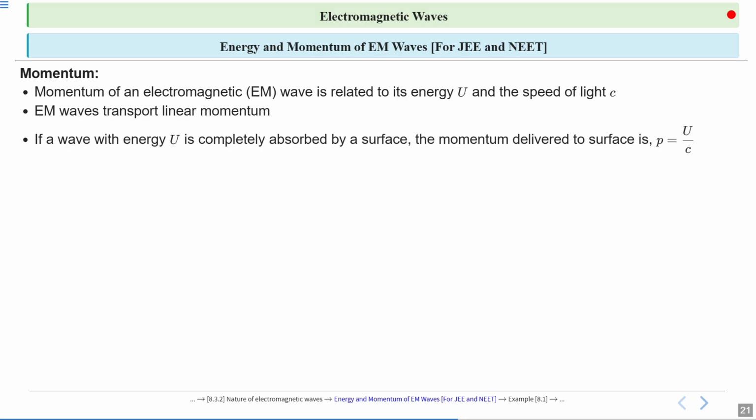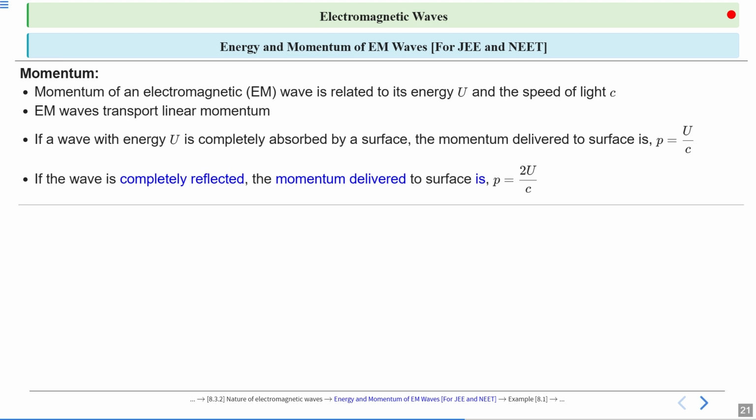If a wave with energy U, energy not energy density, is completely absorbed by a surface, the momentum delivered to the surface is P equal to U upon C. If the wave is completely reflected by the surface, not absorbed, then momentum delivered to the surface is P equal to 2U upon C. In the case of complete absorption and complete reflection, momentum delivered will be different.